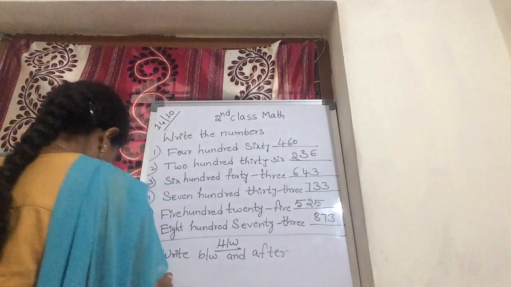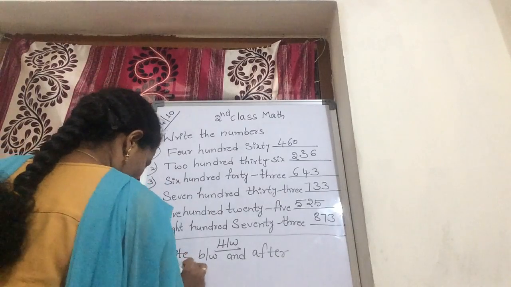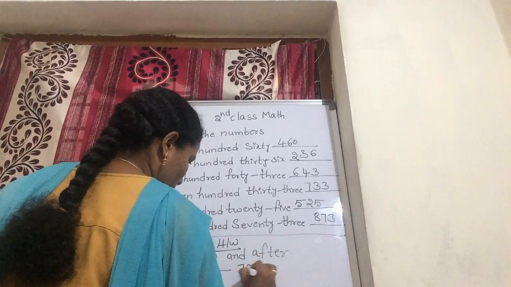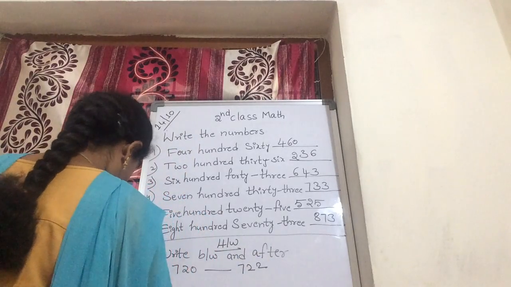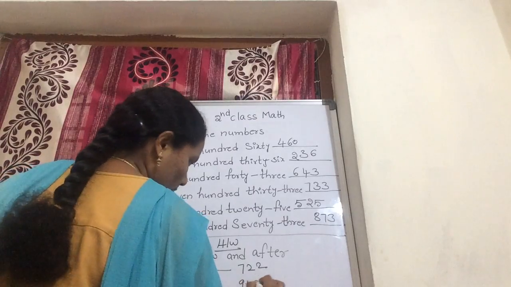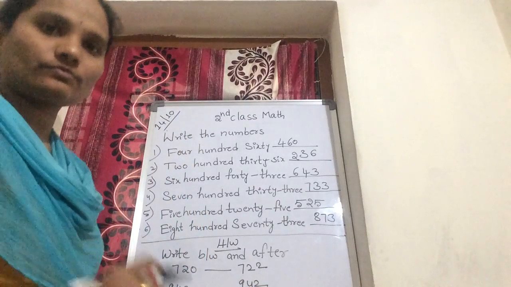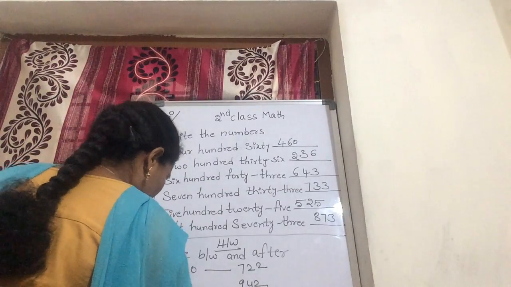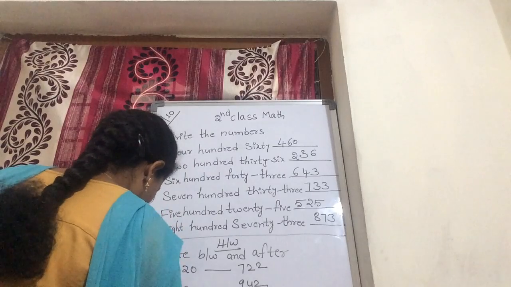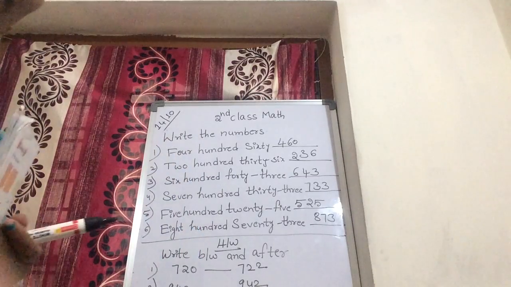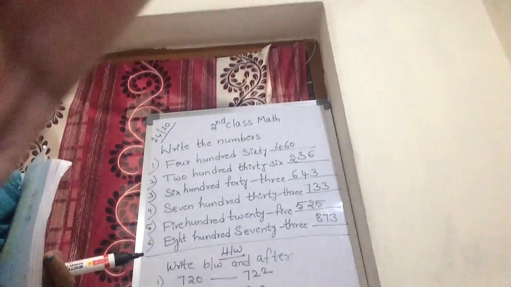Okay, children. 720 and 722. 940 and 942. And third one, 785, and 928. So these four are your homework, between numbers and after numbers.